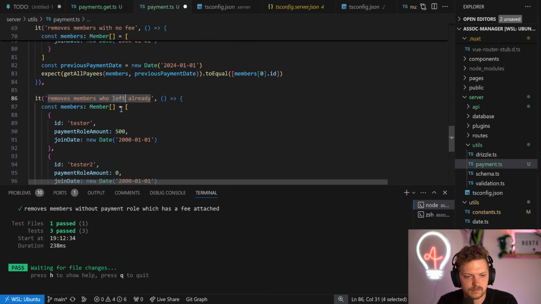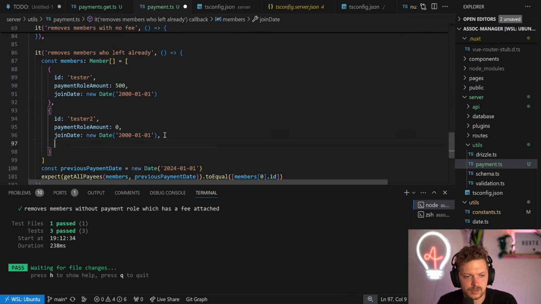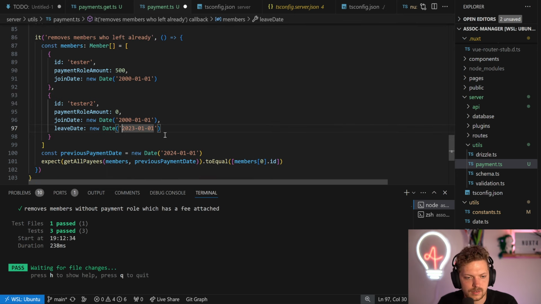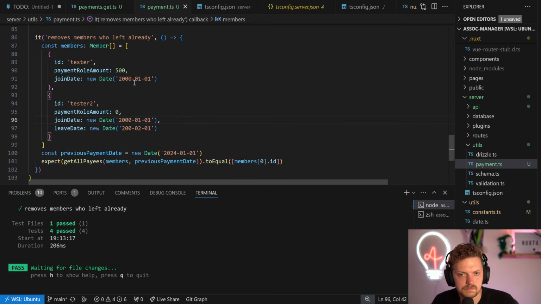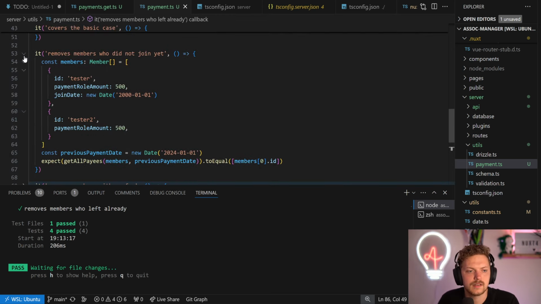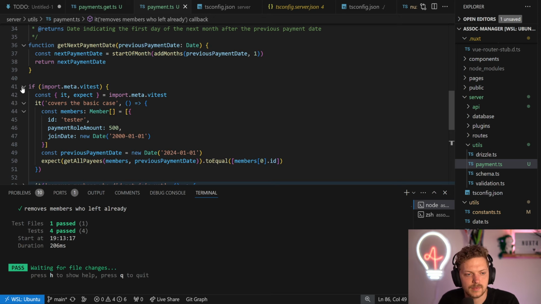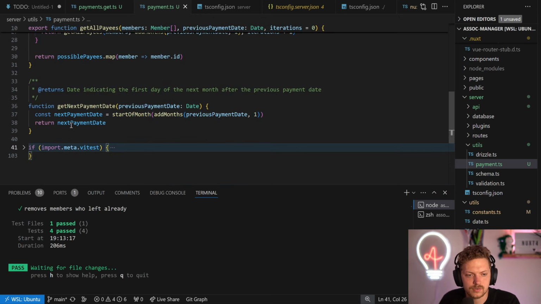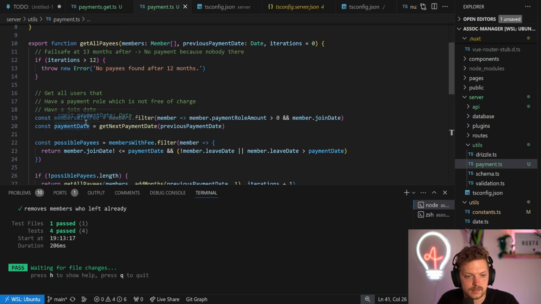Okay, members who left already. We have the join date here, and we have the leave date, which can also be 2000 here. It's also working. So also here, you can create pretty simple test cases just based on that. And that's in-source testing, now we have it all together. And it's tested, it's covered.